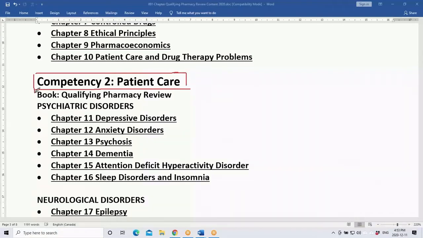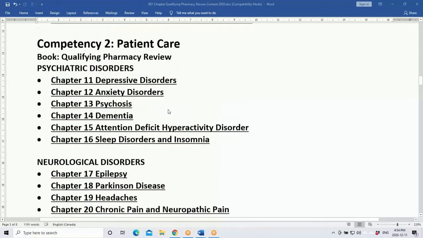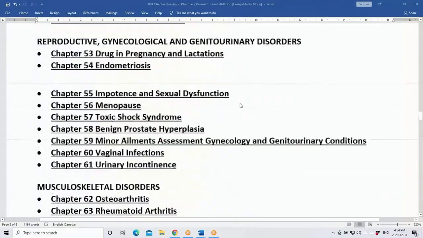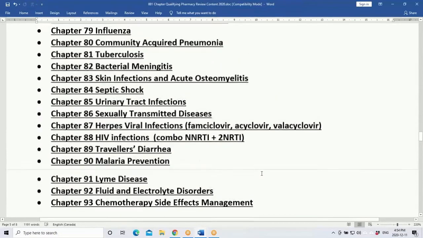Patient care is about more than 50% of the exam. So that means this is mainly a therapeutic section. This is about patient care, or therapeutics. So basically there are nearly 90 chapters based on this competency. It begins from chapter 11, all the way through all the diseases and all the treatments of therapeutics, up to chapter 93, as part of the patient care process.